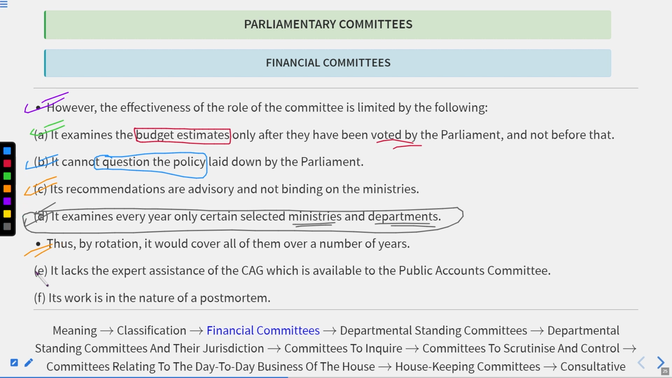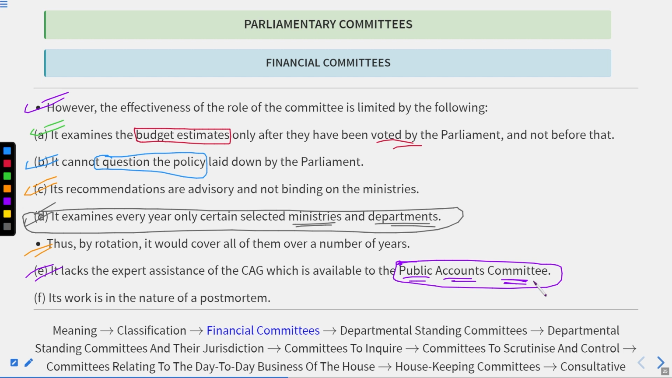After this, we can say it lacks the expert assistance of the CAG, which is available to the Public Accounts Committee. Like we had discussed, the members who are appointed to the committee might have basic knowledge of accounts and of examination, but it is not necessary that they have expertise in accounts and examinations.